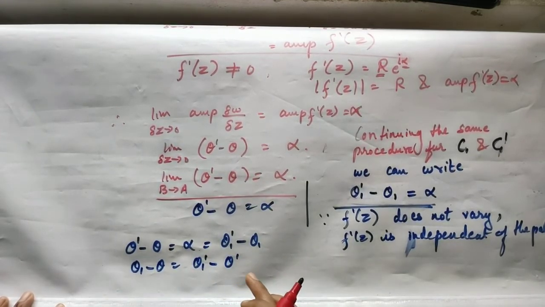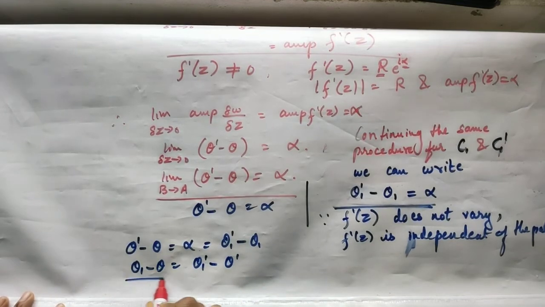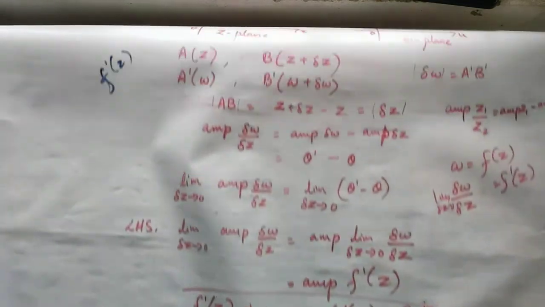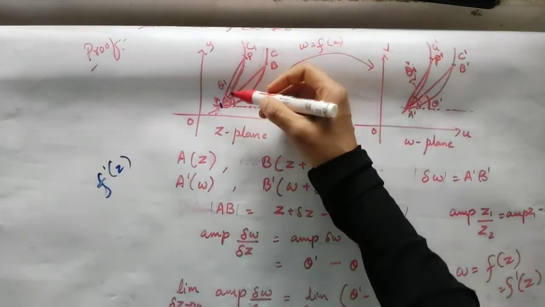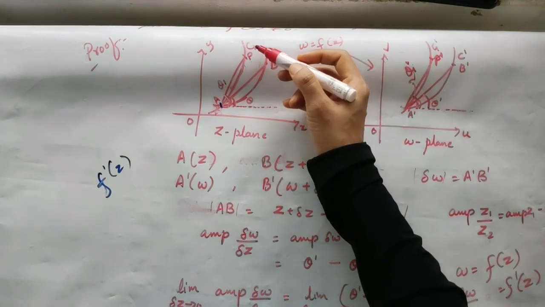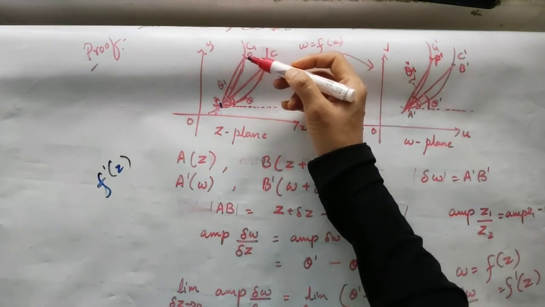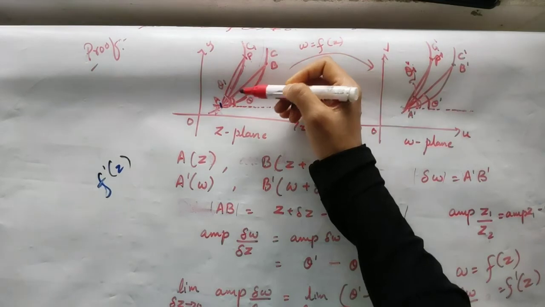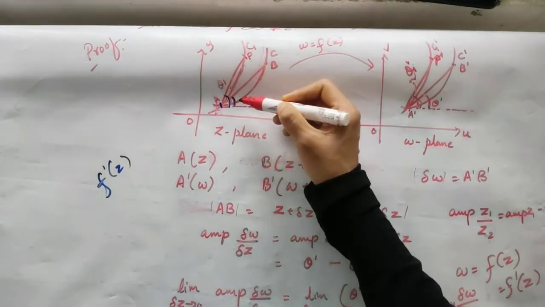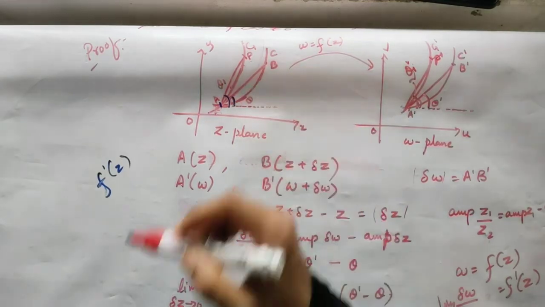So look at this equation now. Theta 1 is the angle made by the curve C1, the point on the curve C1, right? Look at this, theta 1 is here, theta is here. Theta 1 minus theta is nothing but the angle between the two curves.